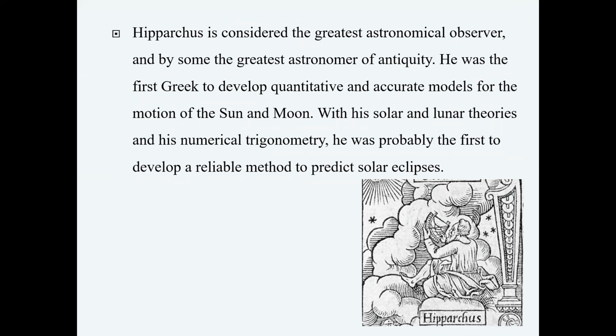Hipparchus is considered the greatest astronomical observer and by some the greatest astronomer of antiquity. He was the first Greek to develop quantitative and accurate models for the motion of the sun and moon. With his solar and lunar theories and his numerical trigonometry, he was probably the first to develop a reliable method to predict a solar eclipse.